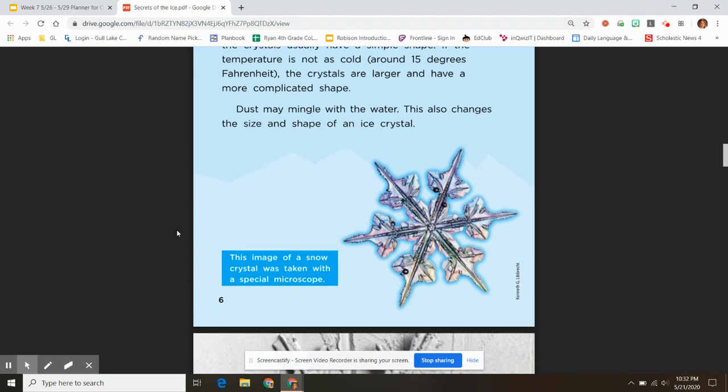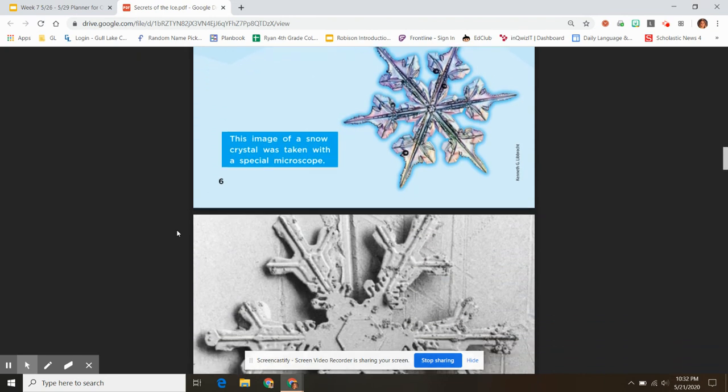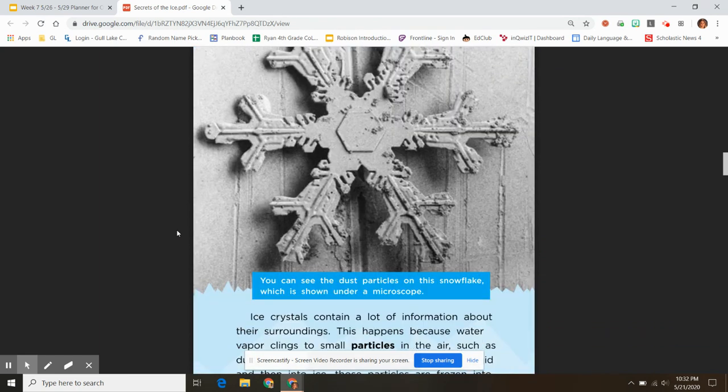The image of a snow crystal was taken with a special microscope. You can see the dust particles on the snow, this snowflake, which is shown under a microscope.